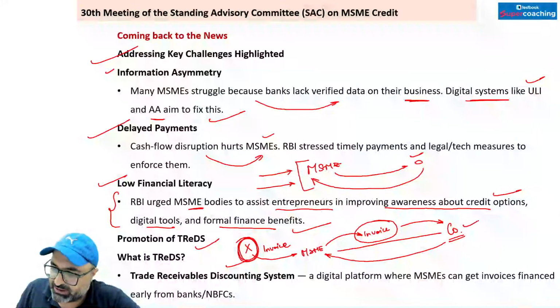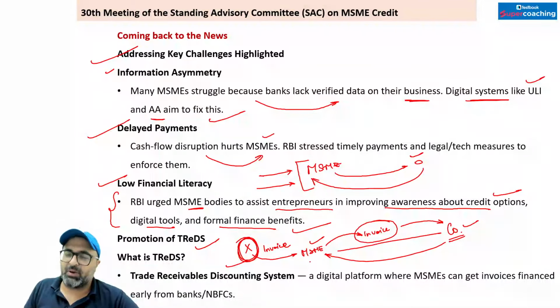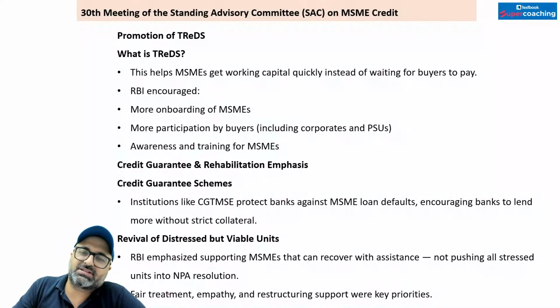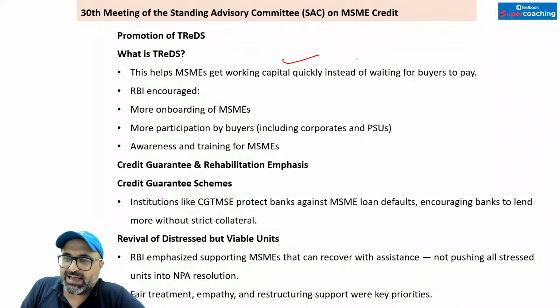कंपनी को रिटर्न मिला इन टर्म्स ऑफ इन्वेस्टमेंट, एमएसएमई को इंस्टेंट कैश मिला टू रन देयर business right away. So that is TREDS. It's a digital platform where MSMEs can get invoices financed earlier from banks and NBFCs. But this helps MSMEs to get working capital quickly instead of waiting for buyers to pay.